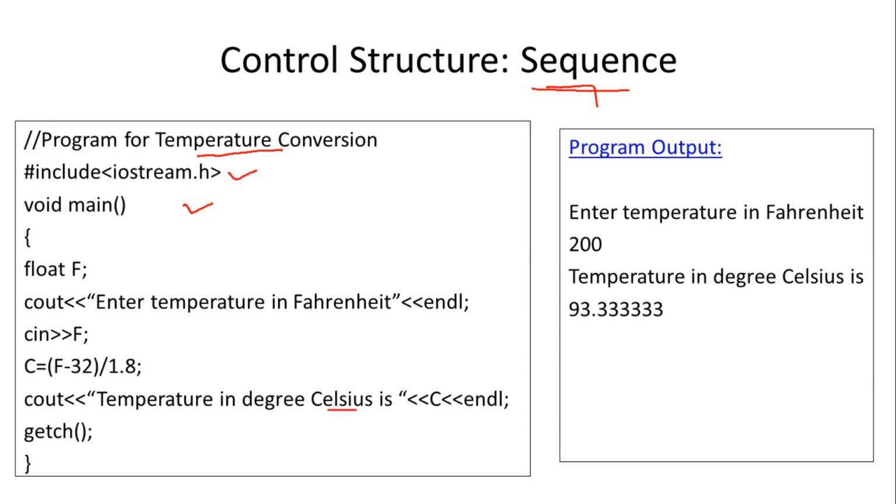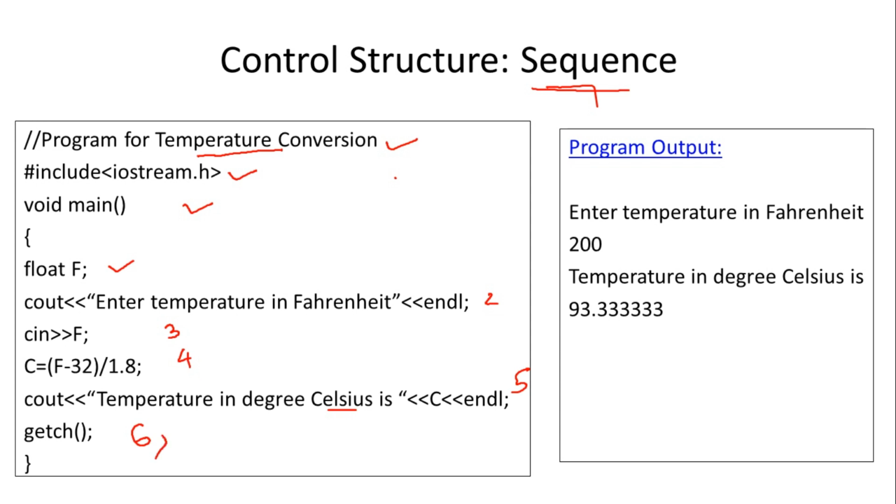If you see the aim of the program, temperature conversion, there is no need to check any condition or to execute any instruction multiple times. So what is done in sequence? Instructions are only executed one after the other. First instruction will be executed, then second, then third, then fourth, then fifth, and sixth instruction will be executed.